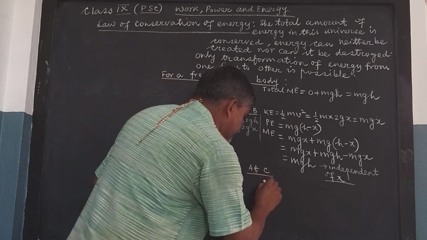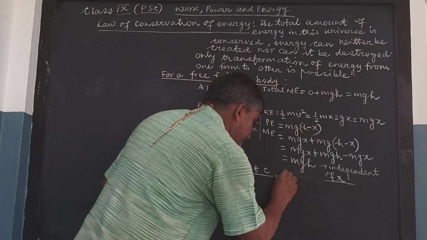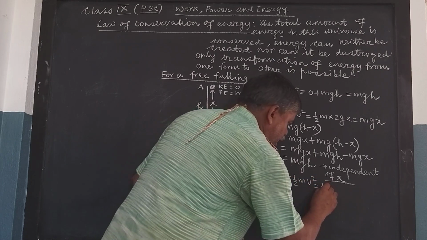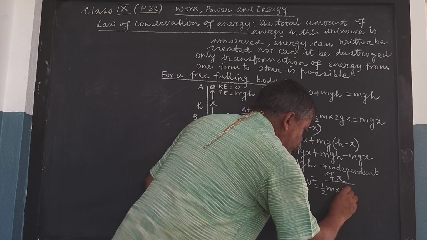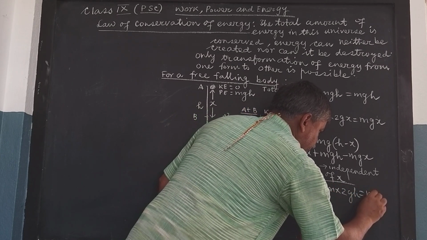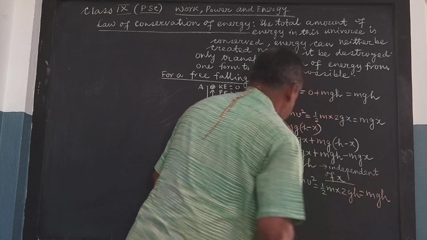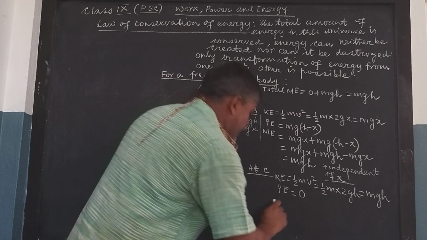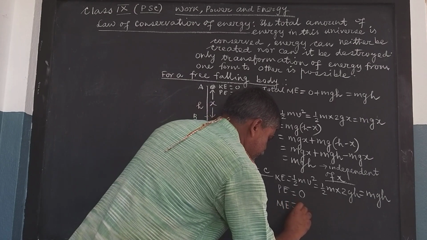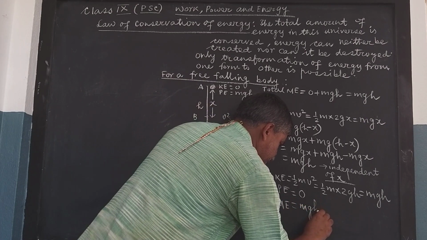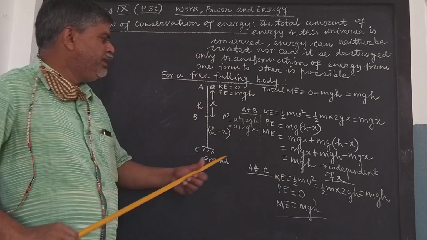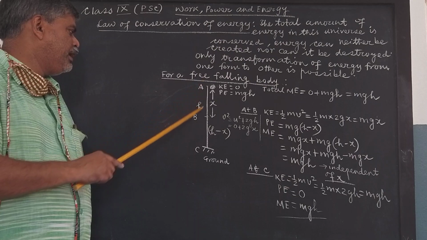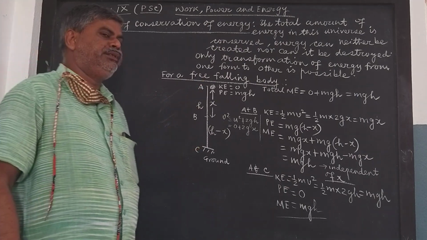Its kinetic energy is equal to half mv squared, that is half m into 2gh, that is mgh. And potential energy is equal to 0. So mechanical energy is equal to mgh. We can easily conclude it from these steps because the total mechanical energy has been obtained to be mgh.